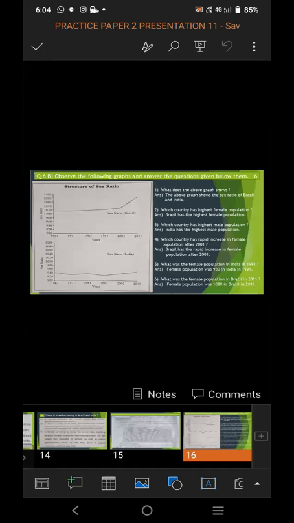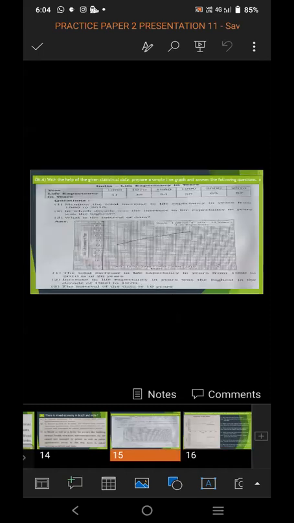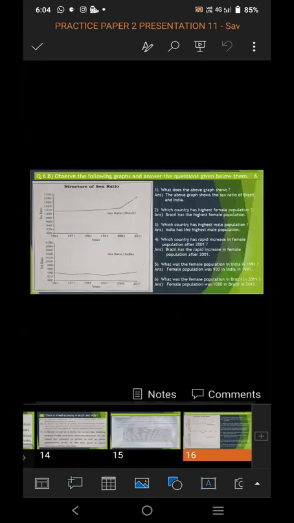You can choose question 6A or question 6B. Two options are there, question 6A or question 6B. From both, you have to choose any one. So if you choose question number 6A, you have to attempt these 3 questions on statistical data, and you have to draw a graph also. And in question number 6B, only 6 questions are asked, but you have to attempt all the 6 questions based on the graph.